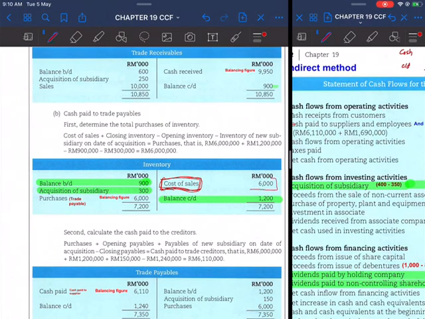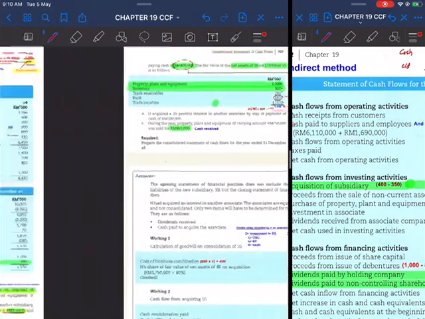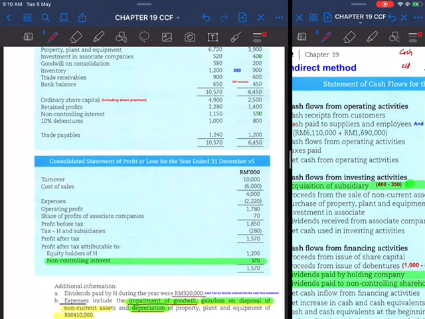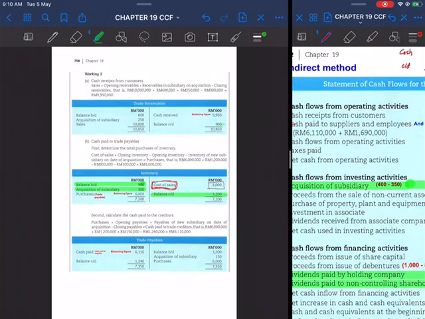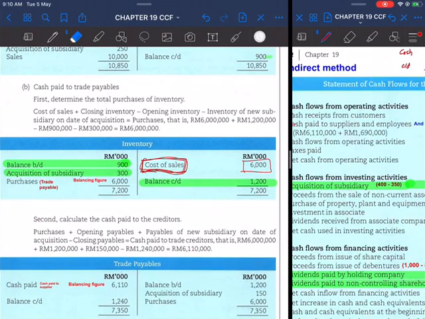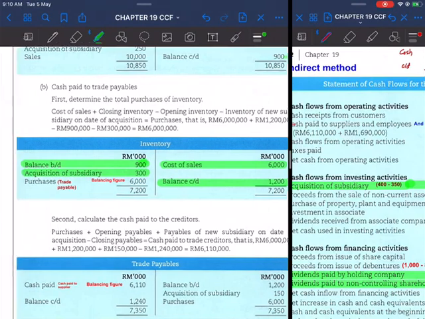The information for cost of sales is in the group profit and loss, which is this amount. Cost of sales 6,000. So debit profit and loss and then credit inventory.